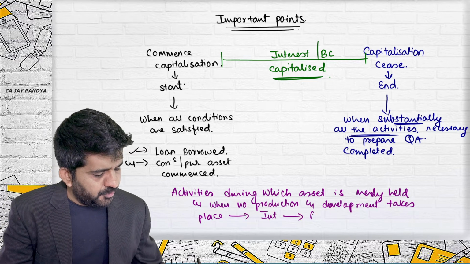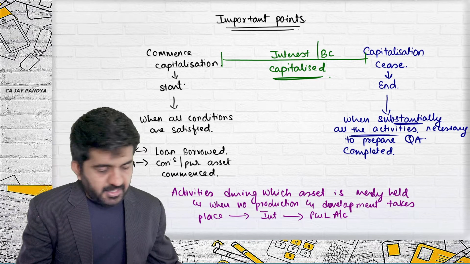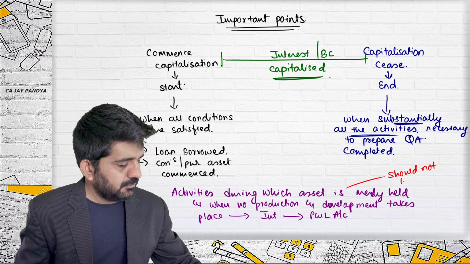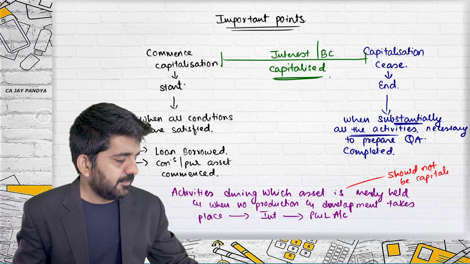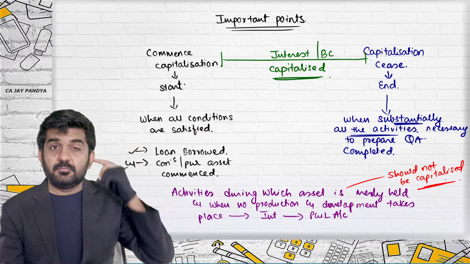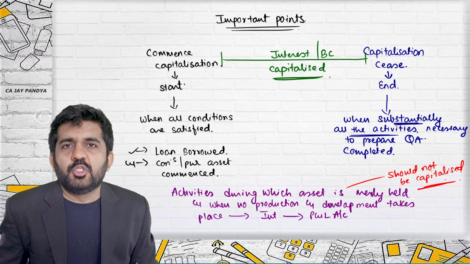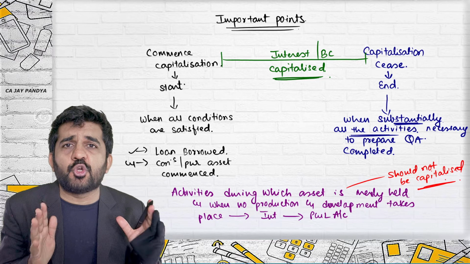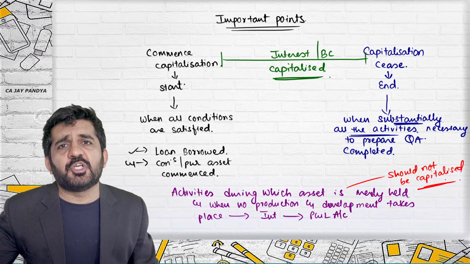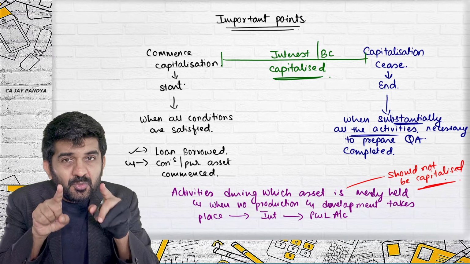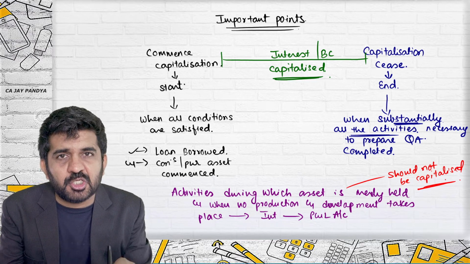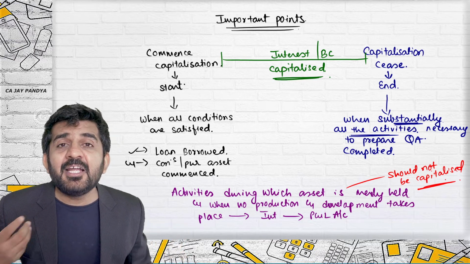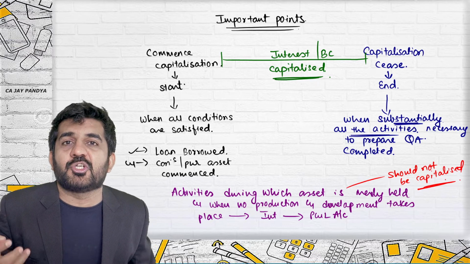Interest should be transferred to profit and loss account, and this should not be capitalized. You're getting it? Try to concentrate. You started construction of a building. Construction of the building is stopped for 2 months because there were some restrictions from the municipality. During those 2 months, you might have incurred interest cost. That interest cost should be transferred to profit and loss account because at that particular period of time, there was no real construction going on.